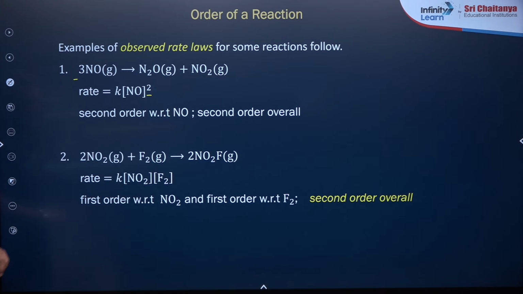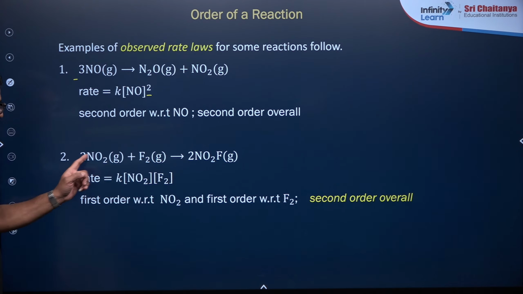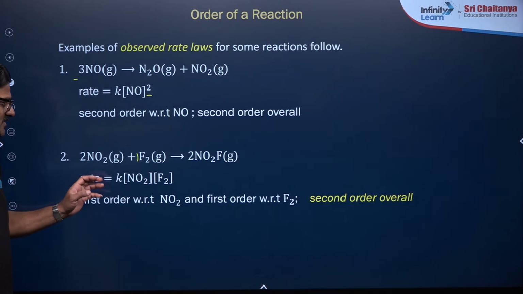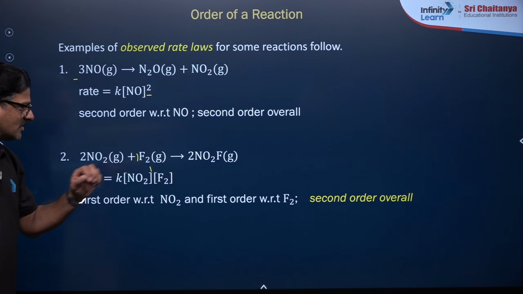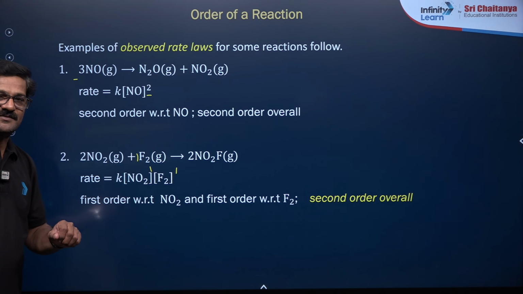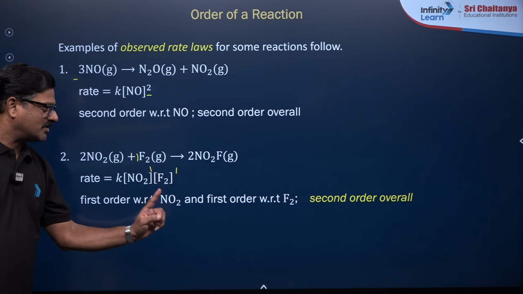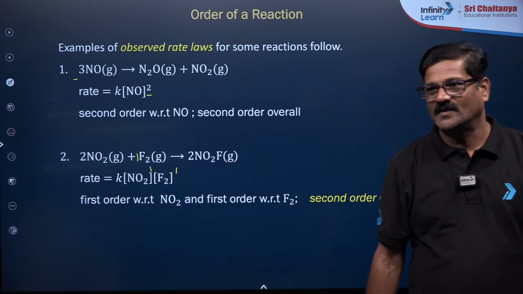And also 2NO2 plus F2 gives 2NO2F. Here the rate is K[NO2][F2], so it is first order with respect to NO2 and first order with respect to F2. The overall order is 1 plus 1, second order overall. Are you getting it or not?